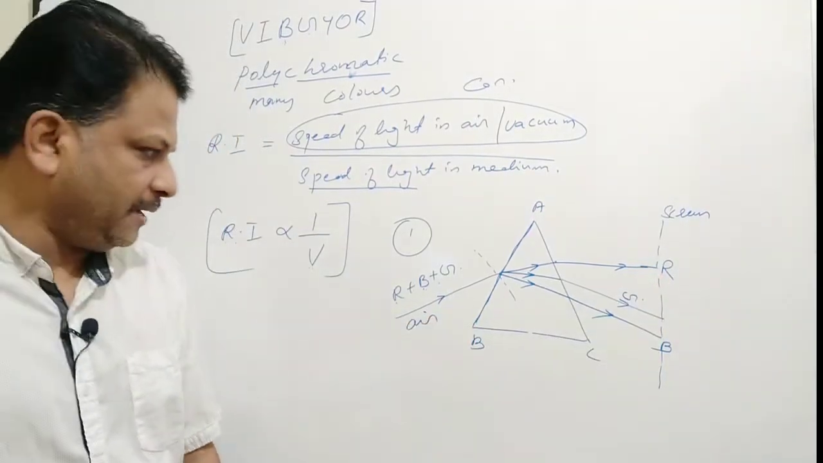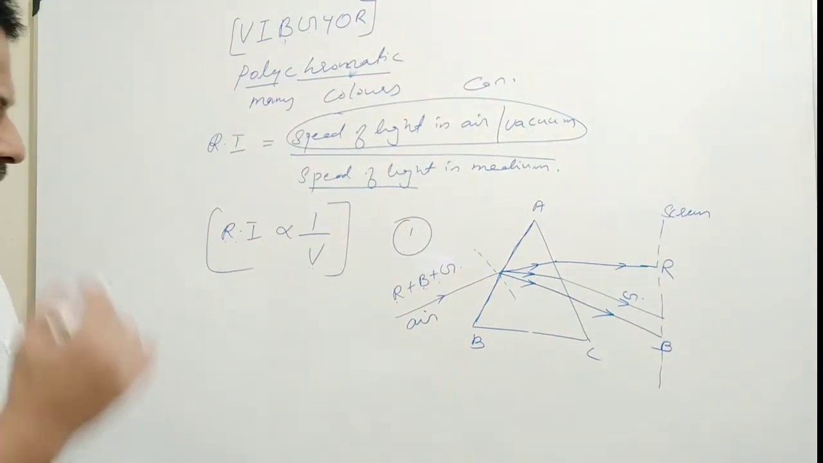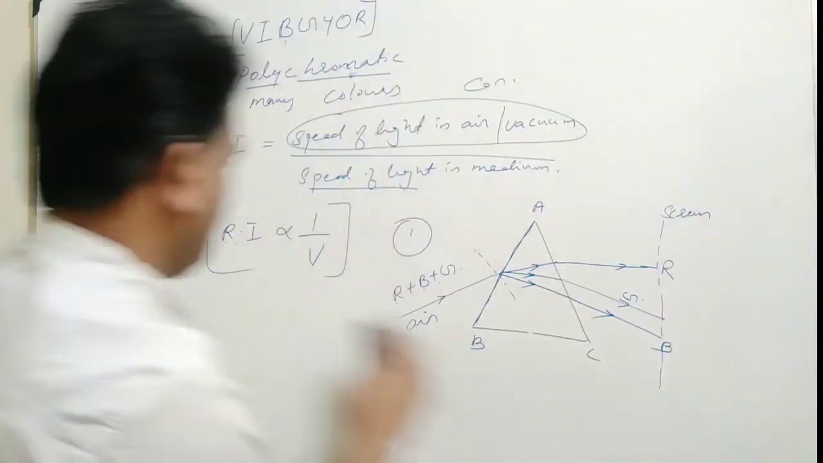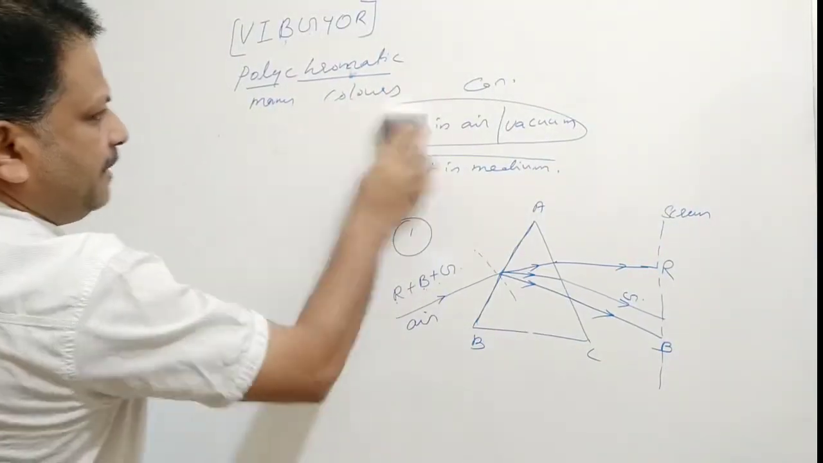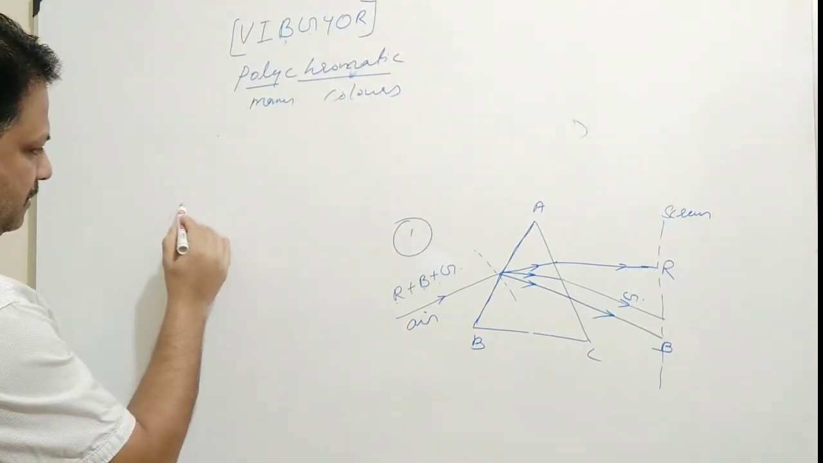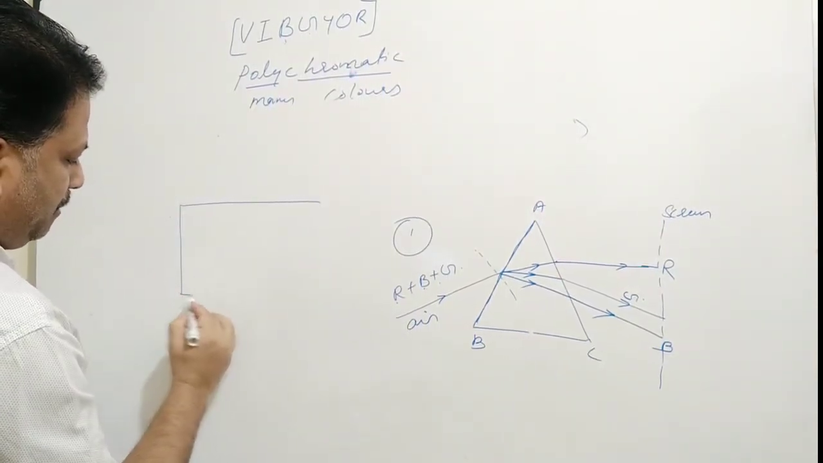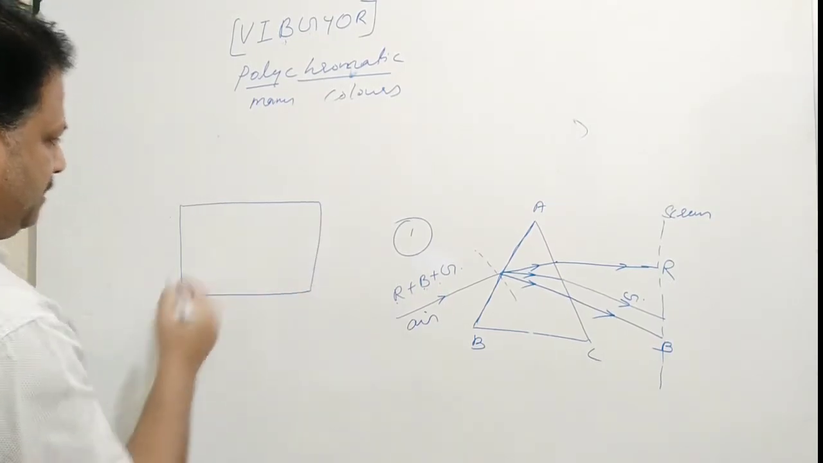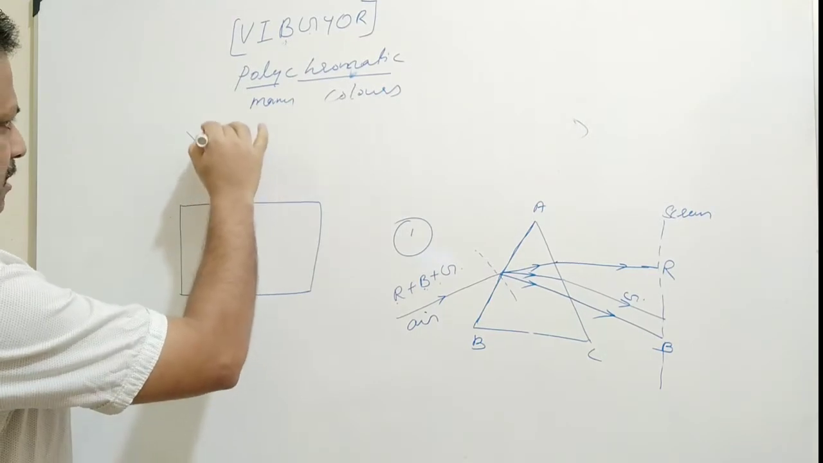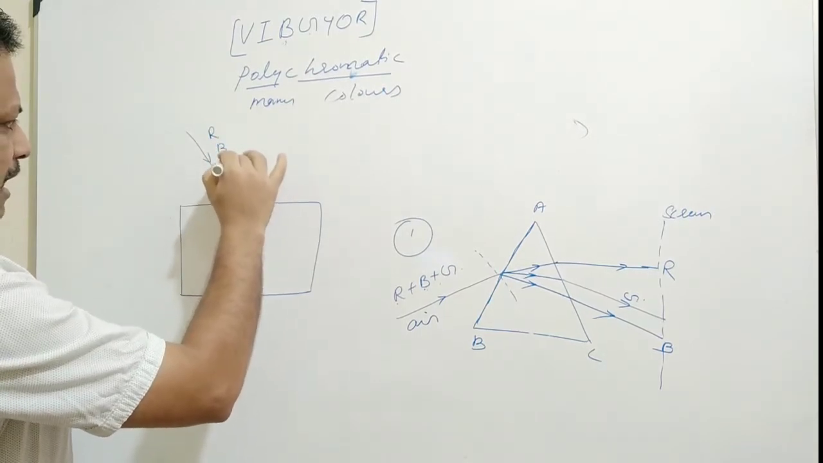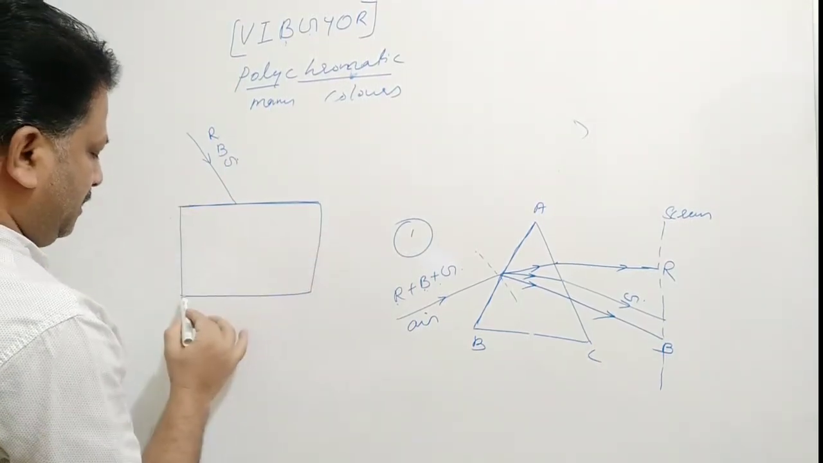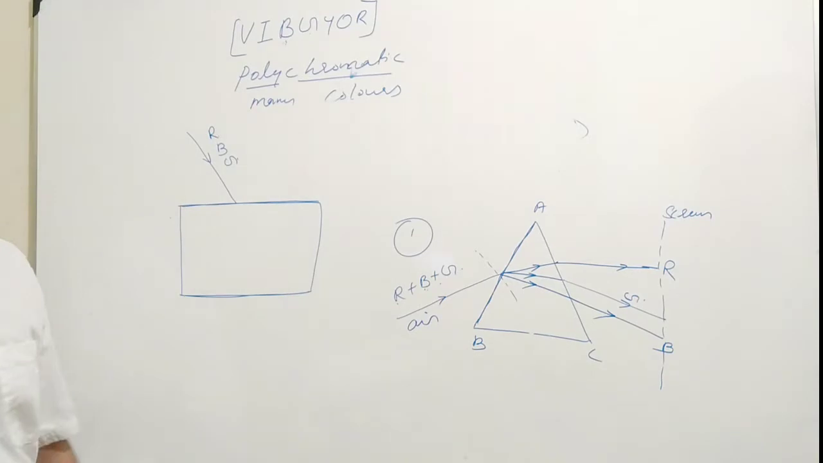Clear? Okay. Now the same light is made to fall on a glass slab. Let us see what happens when the same beam of light is made to fall on a glass slab. This is a glass slab. Let us make a parallel surfaced glass slab. A beam of light consisting of red, blue and green is incident on the parallel surface of a glass slab. Clear? A rectangular glass slab.